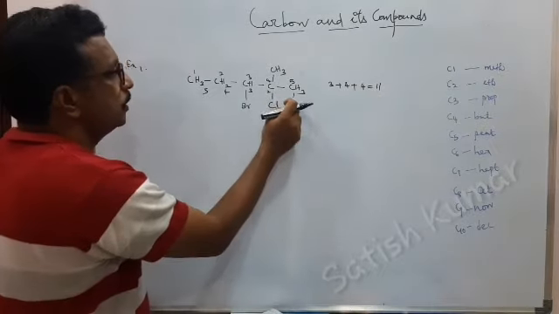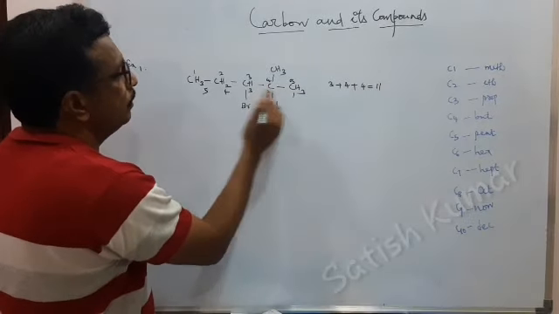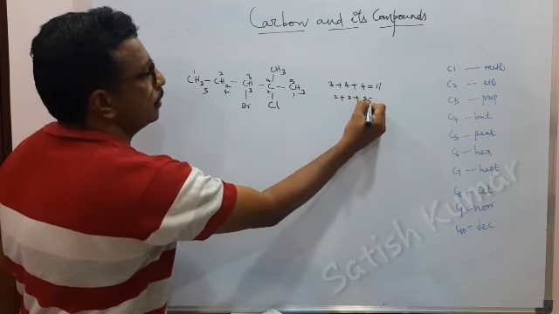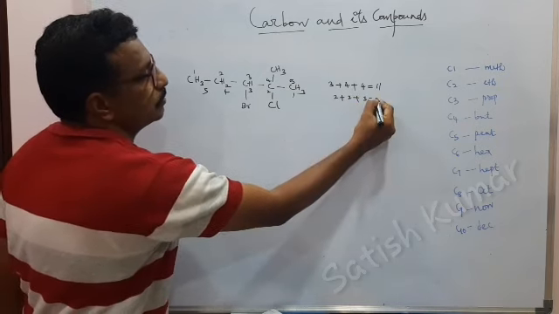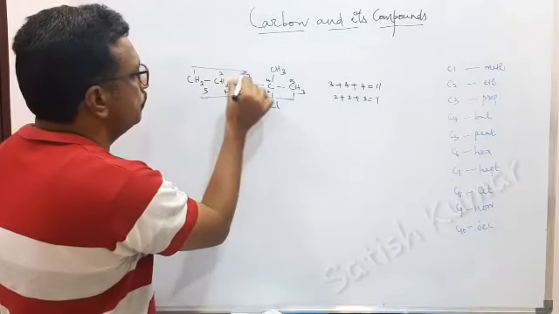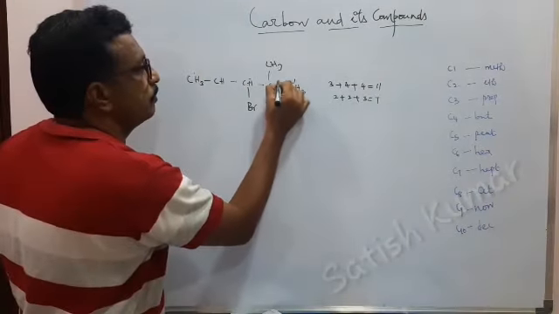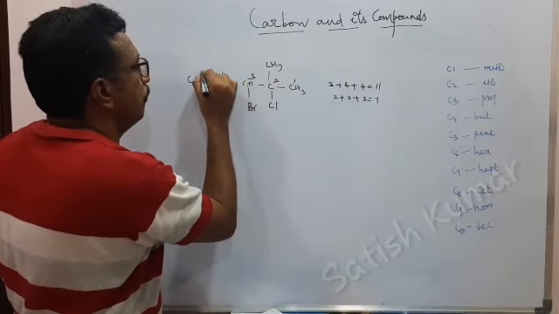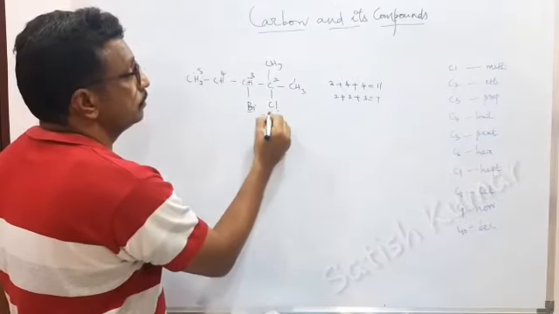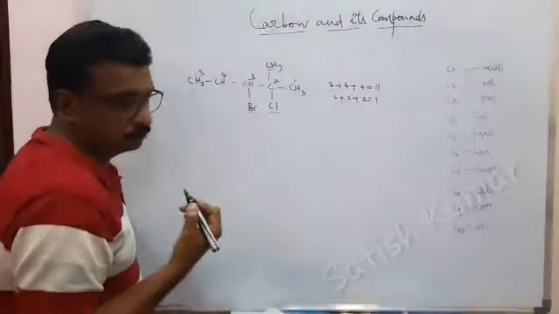If you number from the other side, it is 1, 2, 3, 4, 5. So 2 for chlorine, 2 for methyl, and 3 for bromine. So 3 plus 2 plus 2 equals 7. So we have to number from here, not from the other side. We have three substituents here: bromine, chlorine, and methyl.